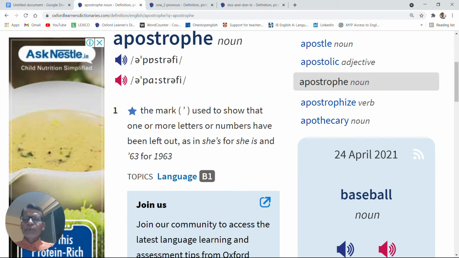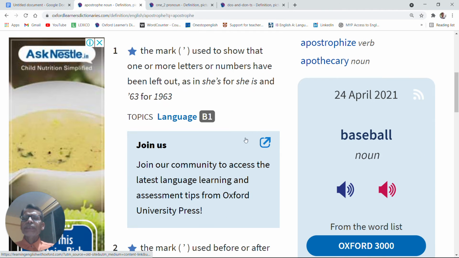The first use is, as it says, used to show that one or more letters or numbers have been left out, as in she's for she is. So she apostrophe s is the contraction for she is. Another example is apostrophe 63 for 1963. So if you want to write 1963, you just have to put an apostrophe and 63.